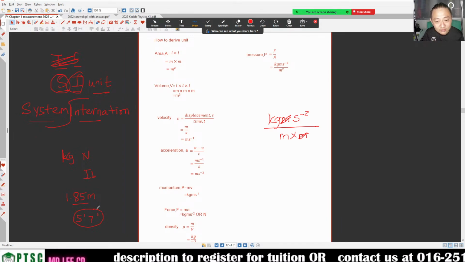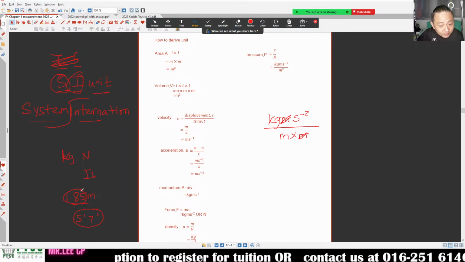So this one is SI unit. You can go everywhere with it.